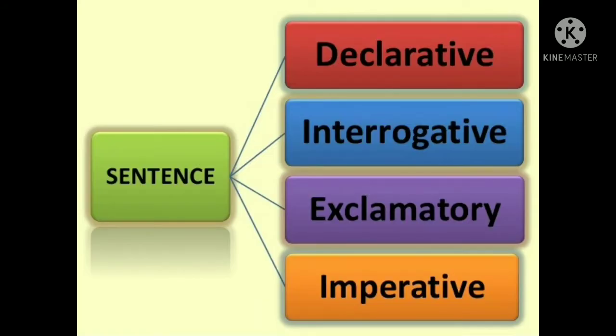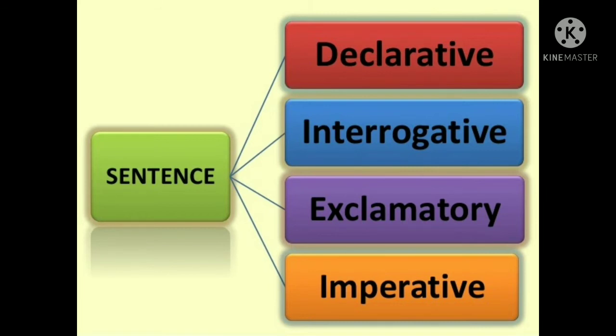There are a few types of sentences like declarative sentence, interrogative sentence, exclamatory sentence, and imperative sentence. Declarative sentences mean a statement that is either true or false, or a statement that you will agree or disagree with. Then these statements are called declarative sentences.